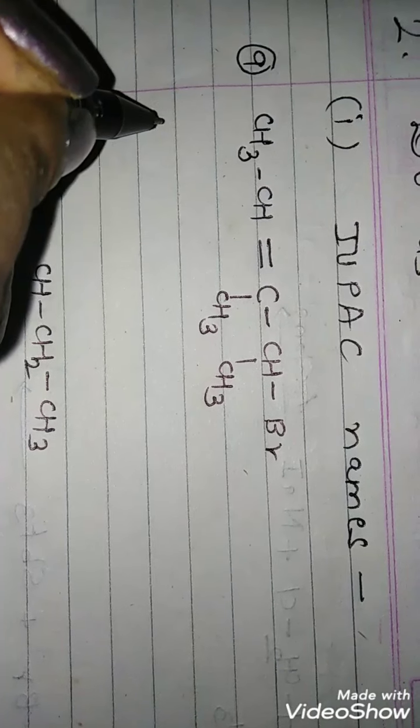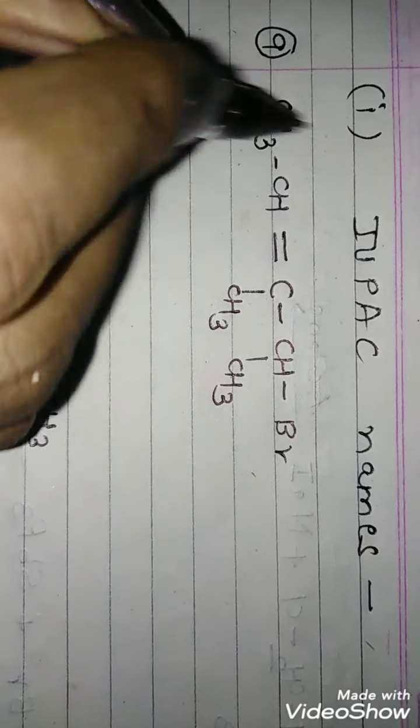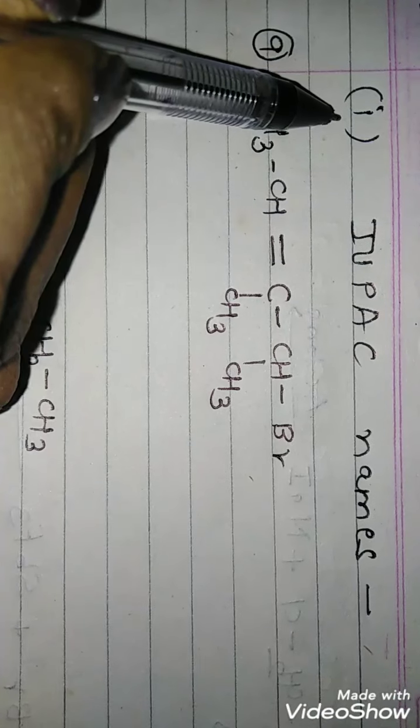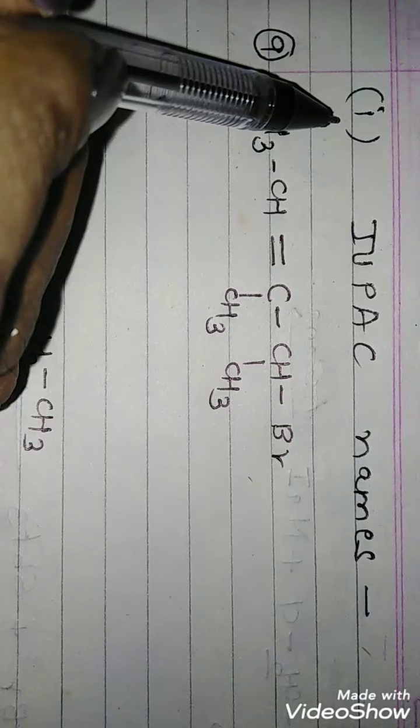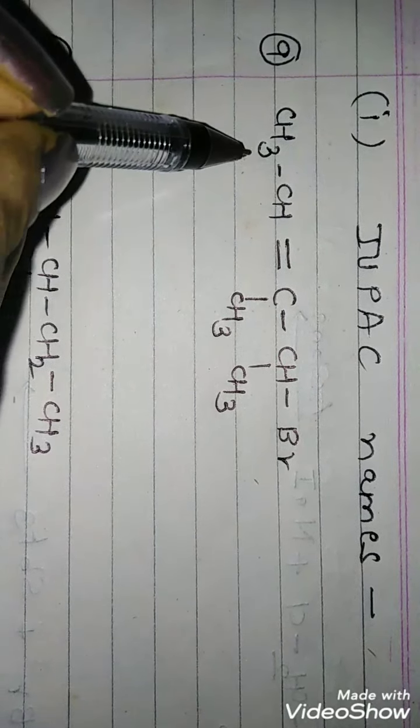So now we are going to discuss the exercises. Question number 2 is "do as directed," and in that the first question is to write the IUPAC names of the following compounds. I have written the first compound here.